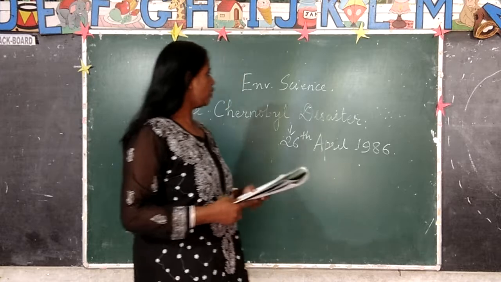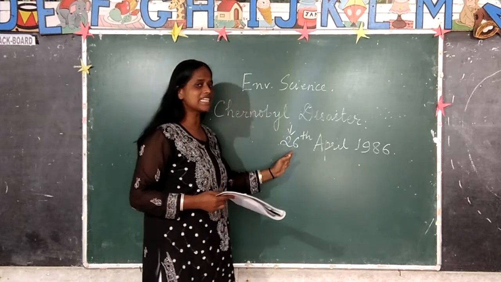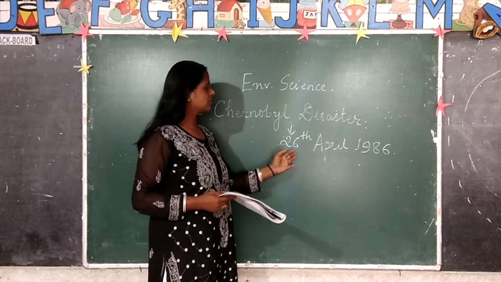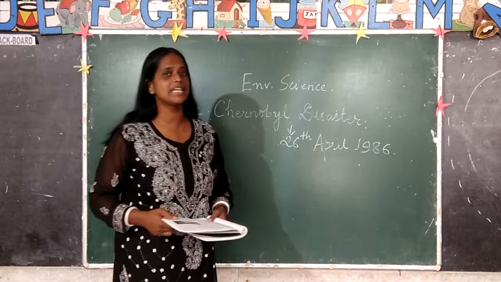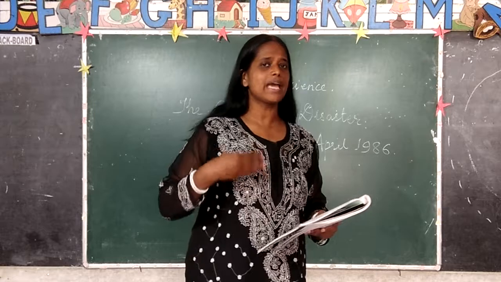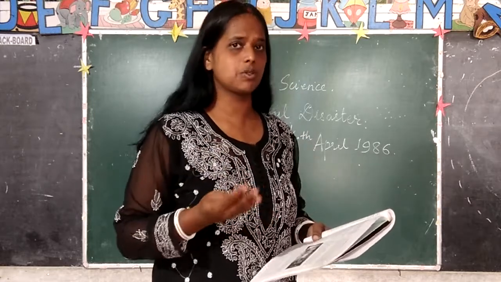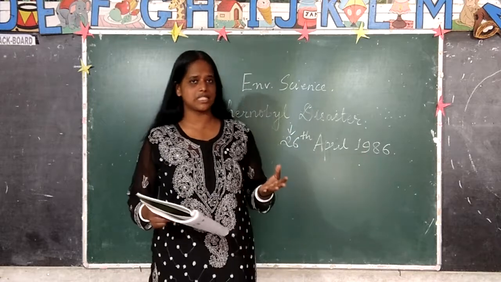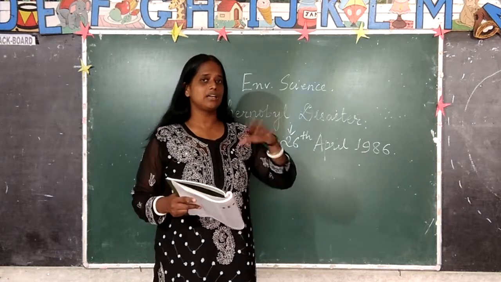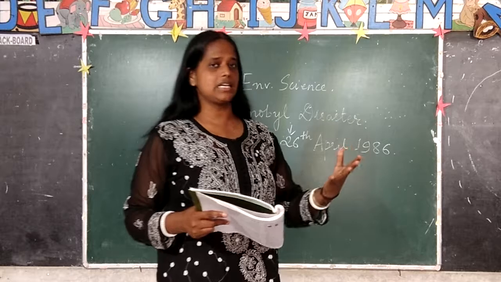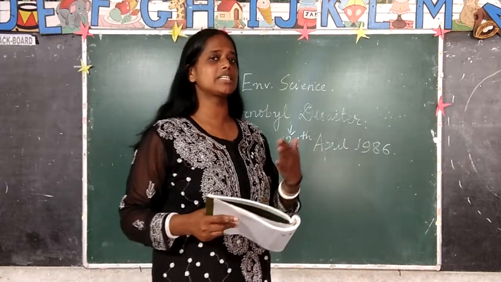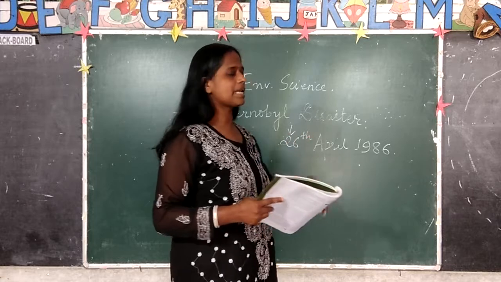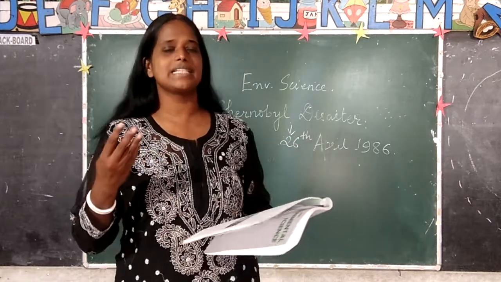And first you have to remember the date, and then you have to remember where the disaster occurred. So it occurred on 26th April 1986. And what had happened in 1984? If you remember, we have done this. In 1984, the Bhopal gas tragedy had taken place. Okay, another big disaster in India, the Bhopal gas tragedy that occurred in the year 1984. And in 1986, 26th April, we had the Chernobyl disaster.